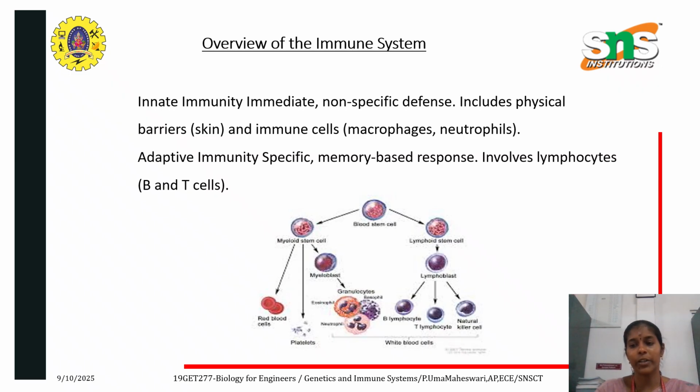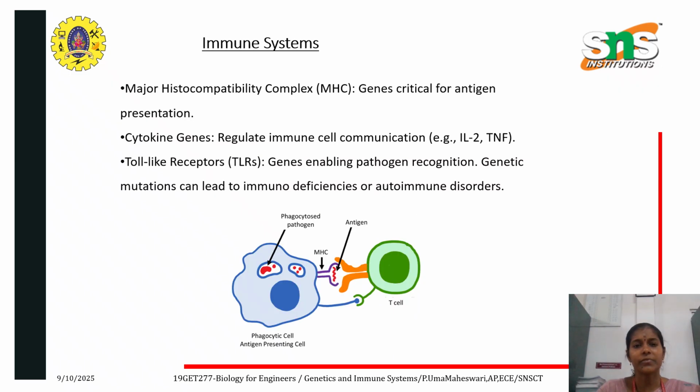The next point is autoimmune diseases. Autoimmune diseases can be inherited through genetic causes, and increase the risk of the system mistakenly attacking the body's own tissues, like arthritis and psoriasis. The next one is primary immune deficiencies. Genetic mutations can cause primary immune deficiencies, which weaken the immune system and increase the susceptibility to health problems.